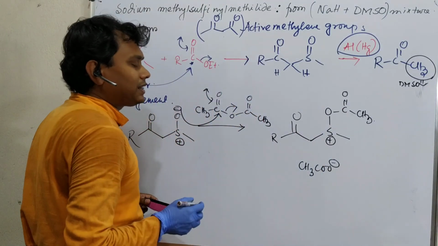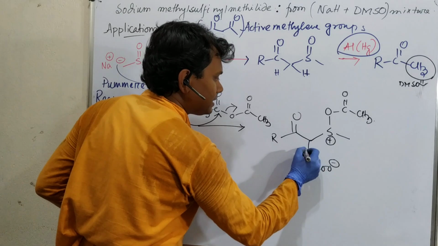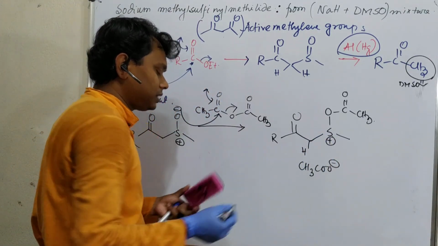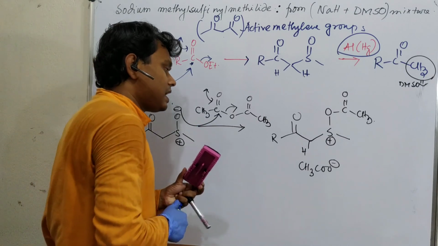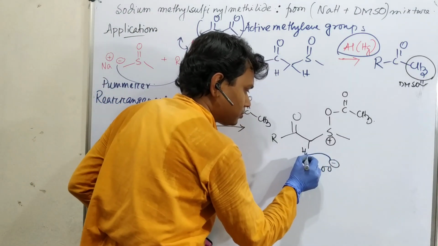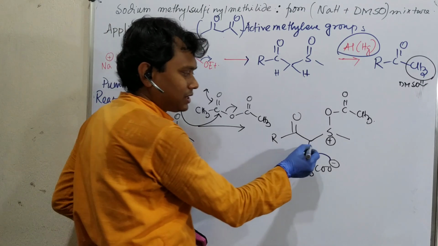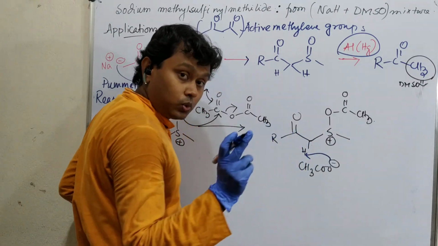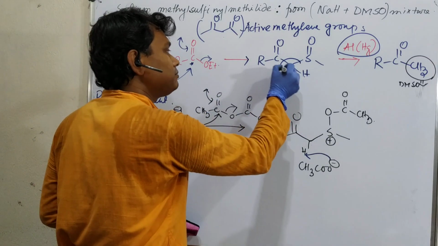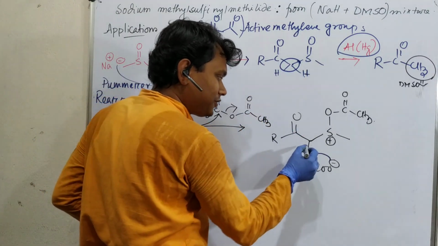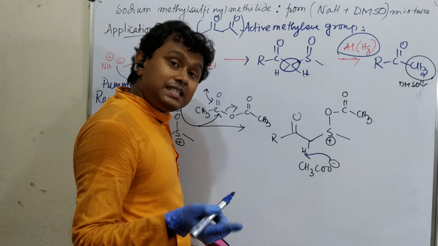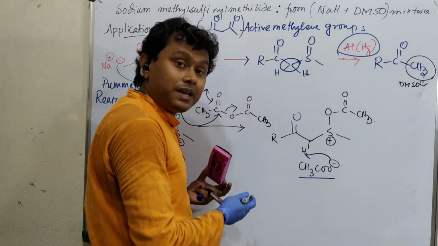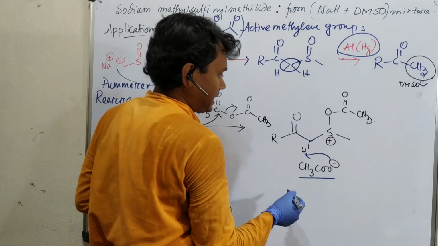Okay. So what can this acetate do? It can attack the sulfur center, or it can abstract the proton. Actually, it acts as an abstractor of the proton. So if it abstracts this proton, what happens? The lone pair is generated. Actually, this is a very acidic reagent, as I told, that this is like an active methylene compound. So this proton is sufficiently acidic, and that is why it is easy for this acetate anion to deprotonate this. Now acetate is a weak base, but still it can do so because it's doubly activated.